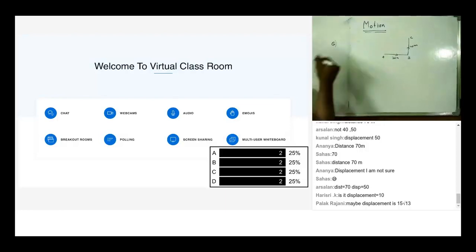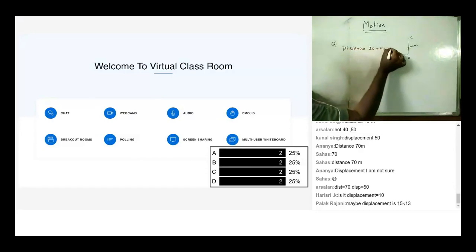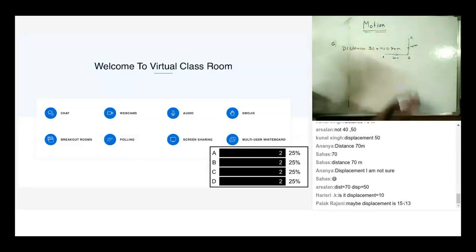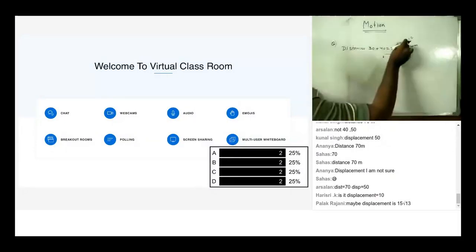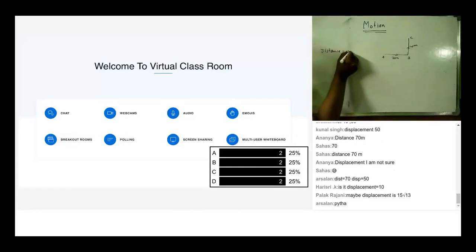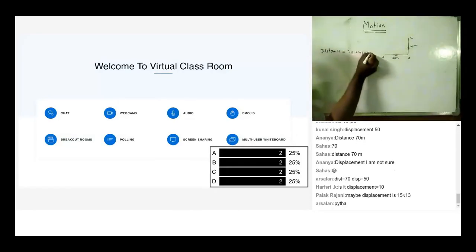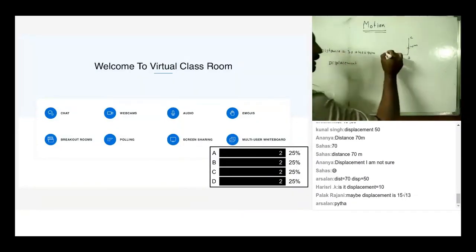So I think a few of you got it right. Distance, I think all of you were very confident. Distance is how much? The total length of the path. It is 30 plus 40, 70. I think 100% of the class got it right. Now displacement. Displacement we can find by Pythagoras theorem. Distance is 30 plus 40, that is 70 meters.